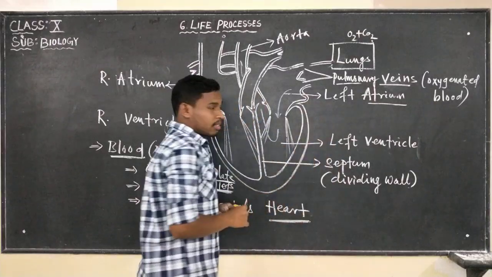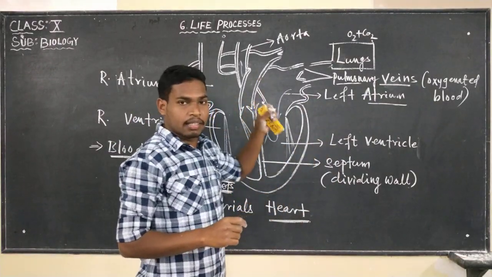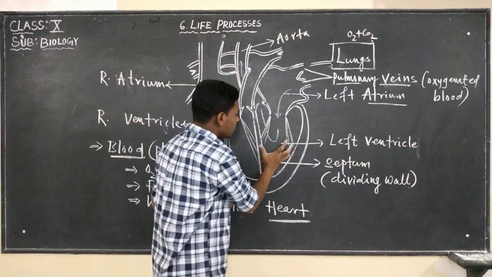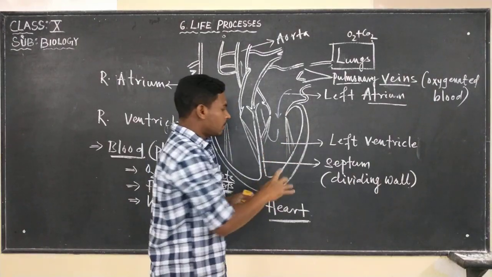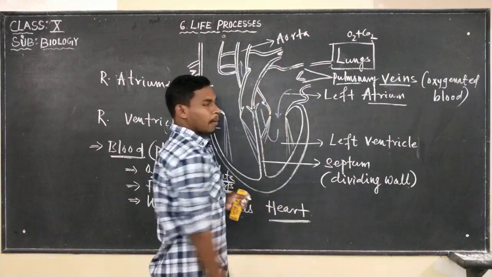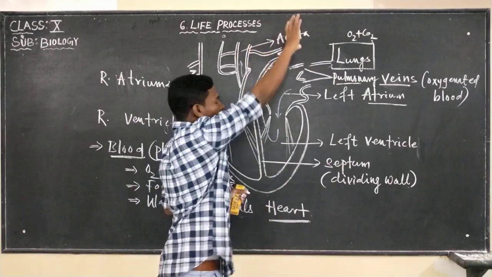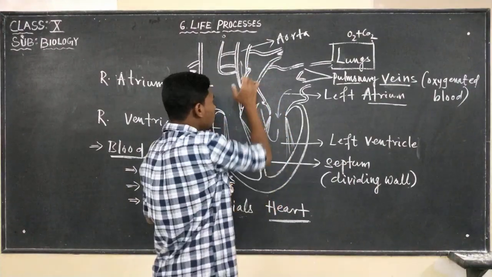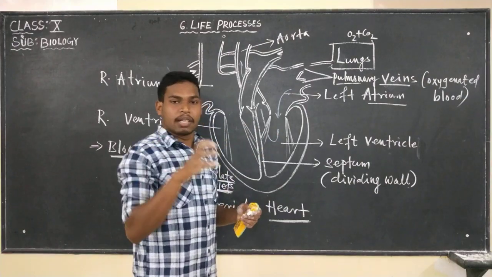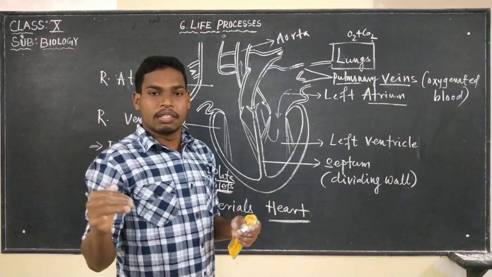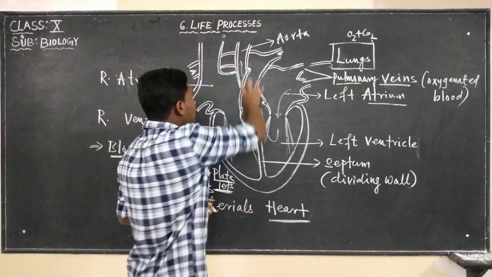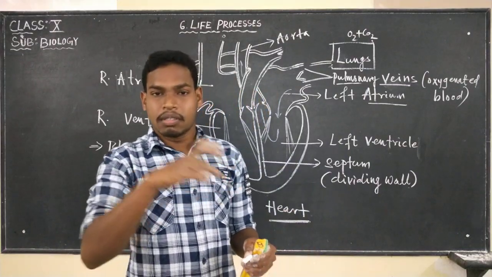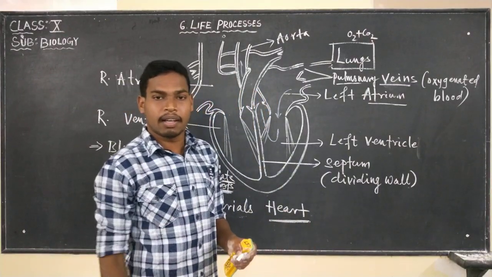Aorta is a large size artery. When there is contraction of this left ventricle, at that time the blood flows towards the aorta. From the aorta the blood is going to reach all the cells, all the tissues of our body. So which is responsible for carrying the oxygenated blood towards the tissues? That is the aorta. Now all the oxygenated blood gets used up in the cells for their various metabolic activities.